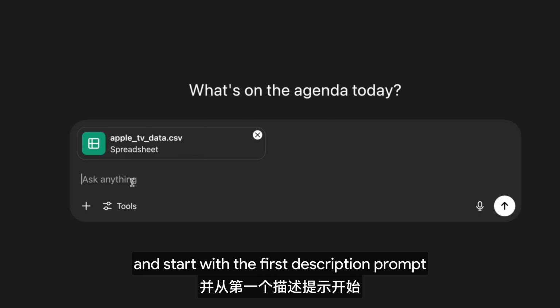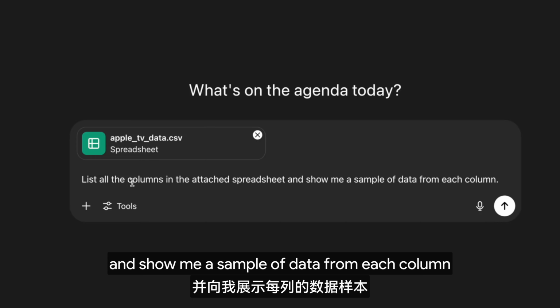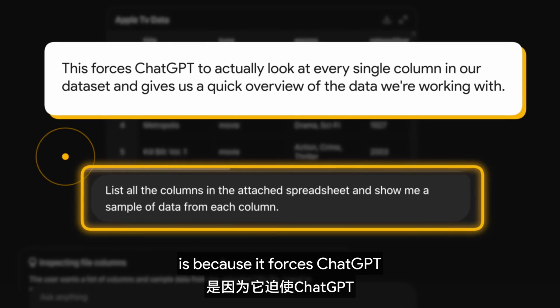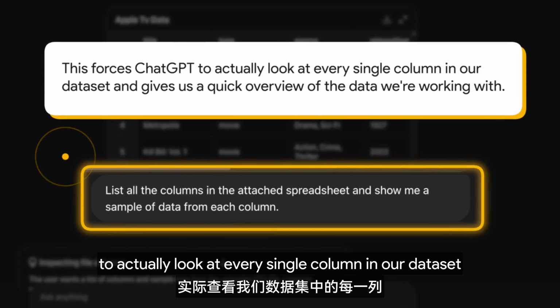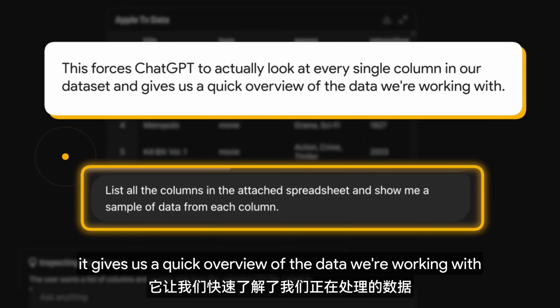first description prompt. List all the columns in the attached spreadsheet and show me a sample of data from each column. The reason we start off with this prompt is because it forces ChatGPT to actually look at every single column in our dataset, and more importantly, gives us a quick overview of the data we're working with.